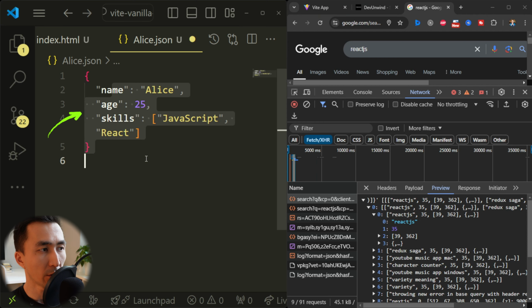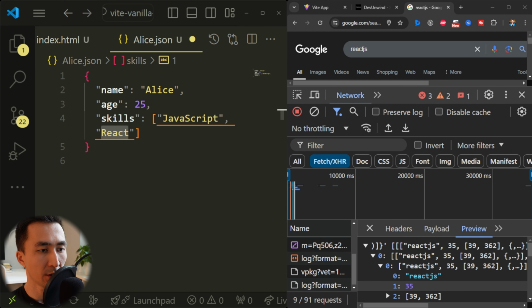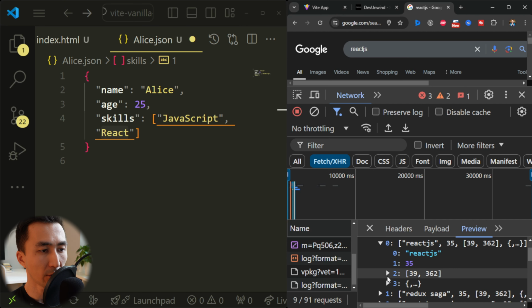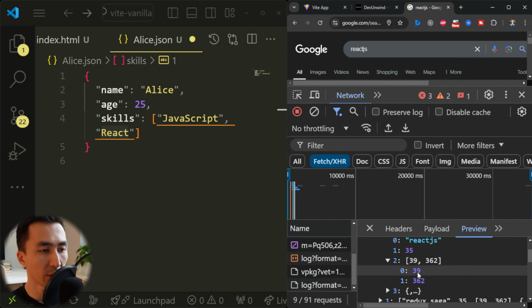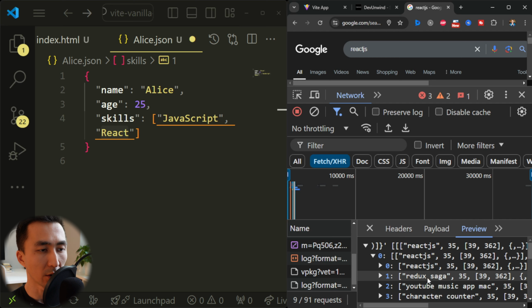Compare this to our first example with Alice of age 25, who knows JavaScript and React. It's the same structure. You have over here, for example, a key, which is 0, and the value is React.js. It's a string. Let me just zoom in a bit. Next one, the key is 1 and the value is 35. And over here, we have an array. If we open it up, it's an array of two numbers, which are 39 and 362. And that's pretty much all the results we get from Google.